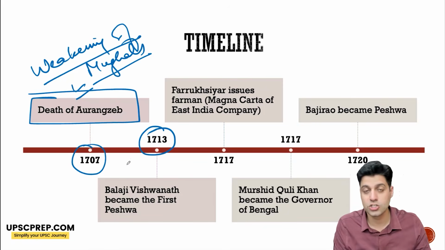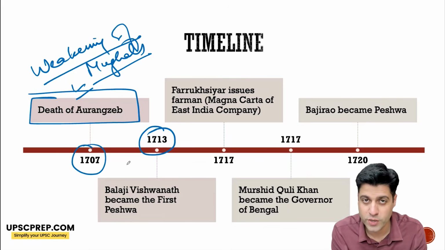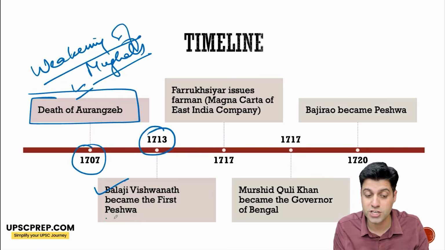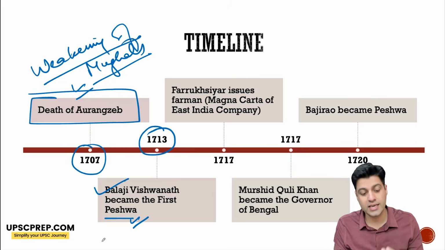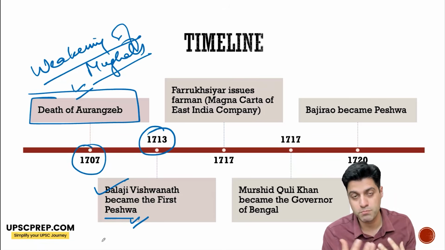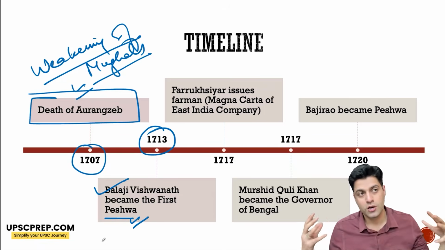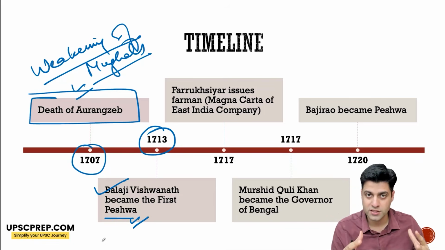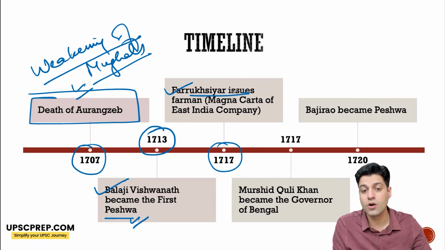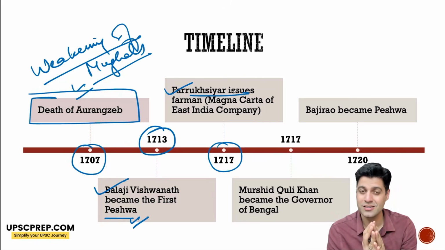1713, the Peshwaship was established, where the Peshwa became all powerful. Balaji Vishwanath became the first Peshwa, and he gradually took over the power, bringing the Marathas together and spearheading their campaign and expansion. 1717 is where you see a golden farman.